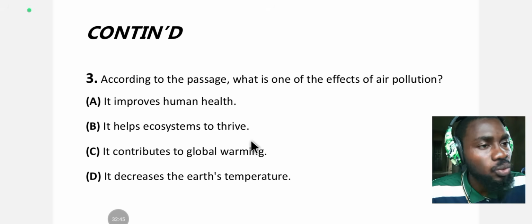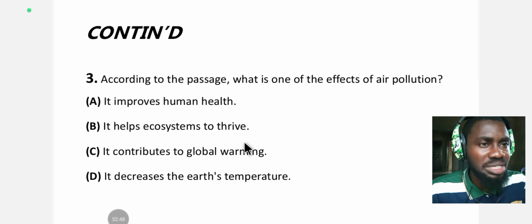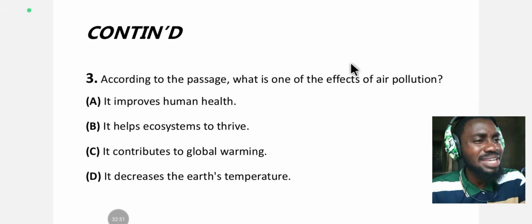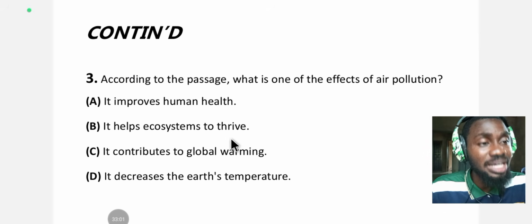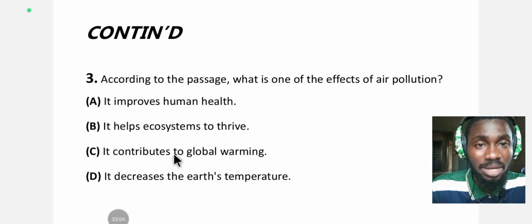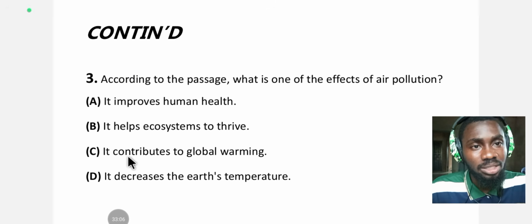It helps ecosystems to thrive. No. It didn't say that. The effect of air pollution was a negative effect. It was not a positive effect that was stated in the passage. It was negative effects that were stated in the passage. It contributes to global warming. Yes, this was stated in the passage.